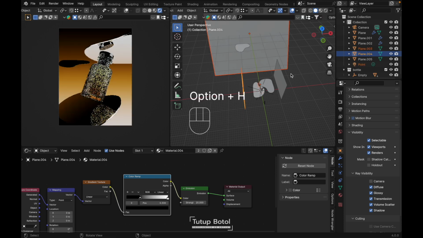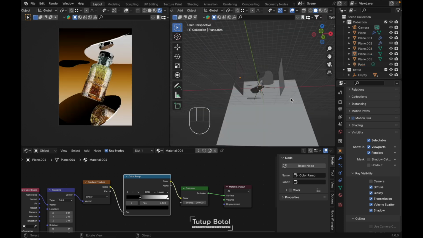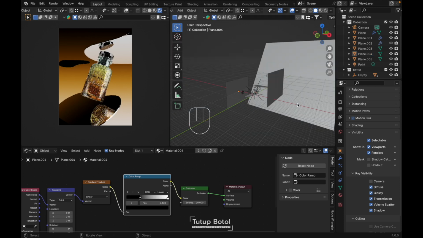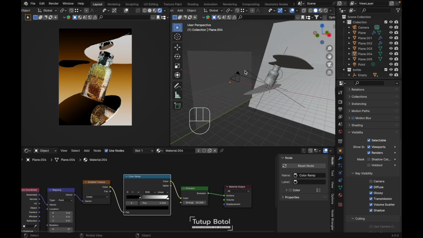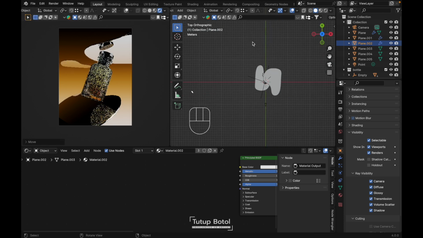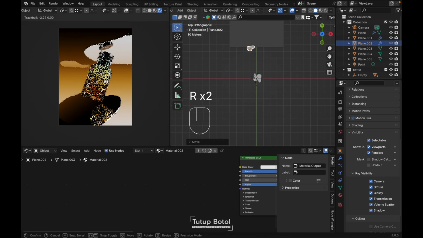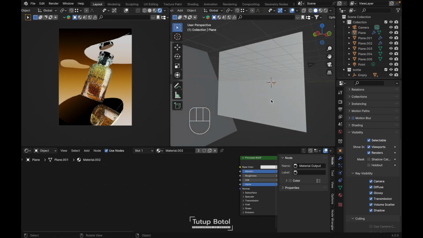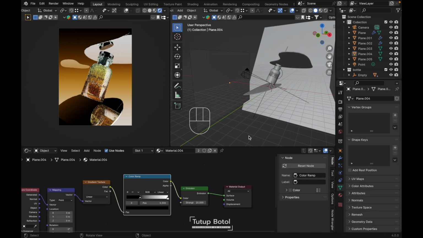Press Alt H to bring back everything. It may be something like this. Yeah. Okay, let's render it.